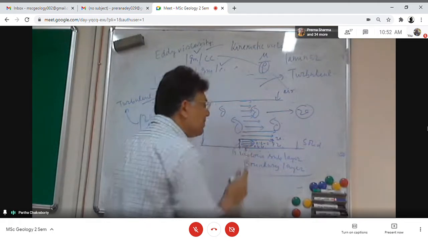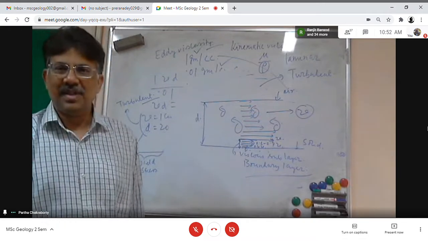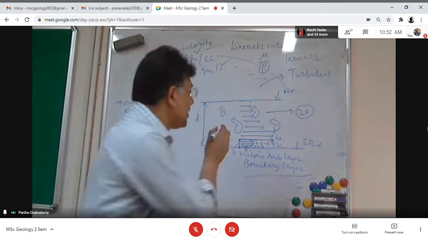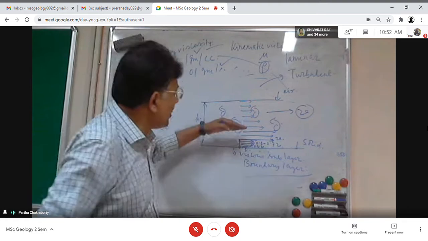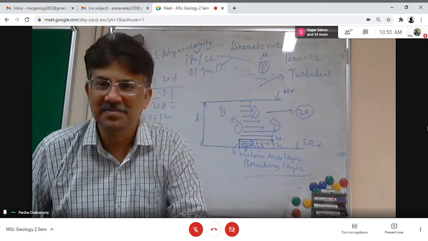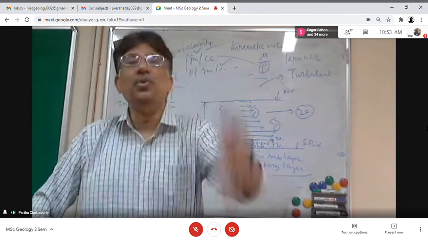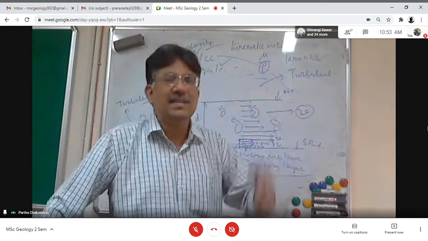This velocity gradient actually puts a shear stress on this surface. If there is the same velocity everywhere, there will be no stress. Unless you put a gradient, it will not put a stress. Now you understand why the stress is there.